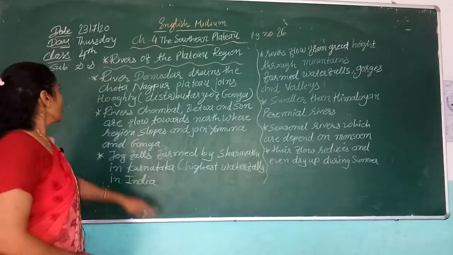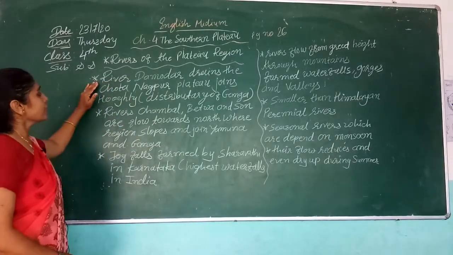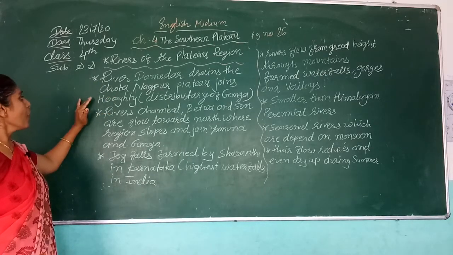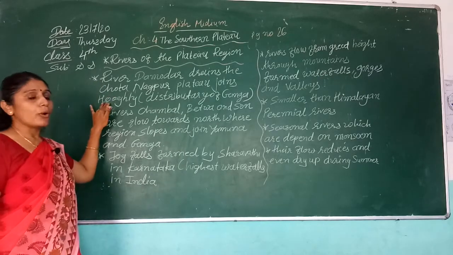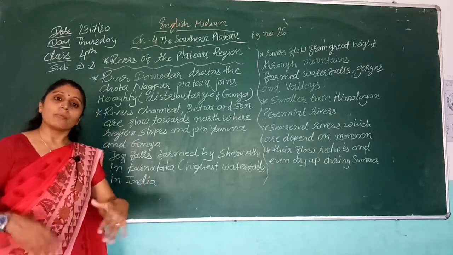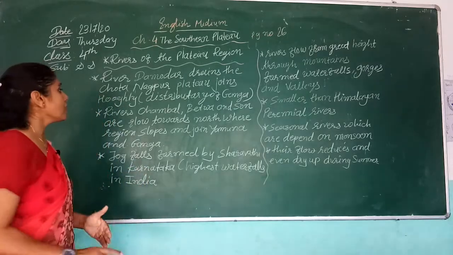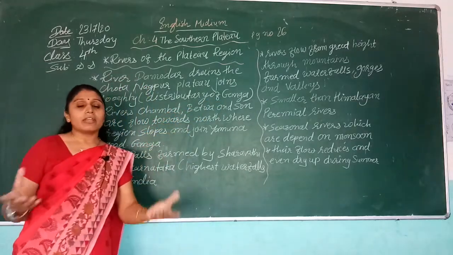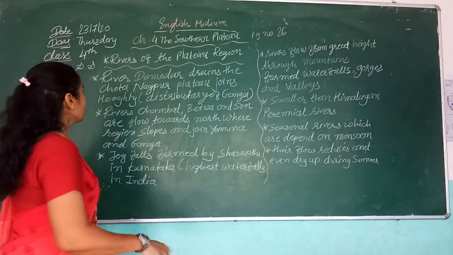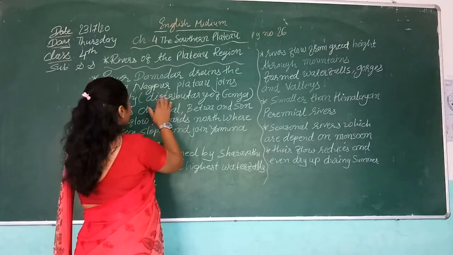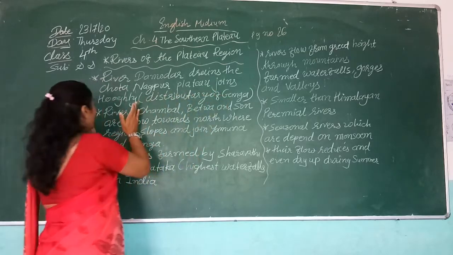Okay, then we are on the rivers. The Damodar drains the Chota Nagpur plateau and joins the Hooghly, which is a distributary of the Ganga. We already learned in a previous lecture that Hooghly is a distributary of the Ganga.